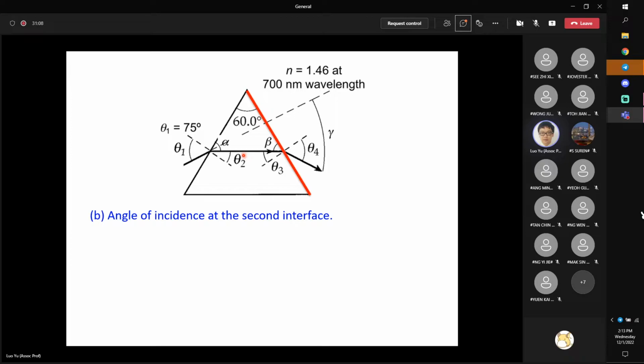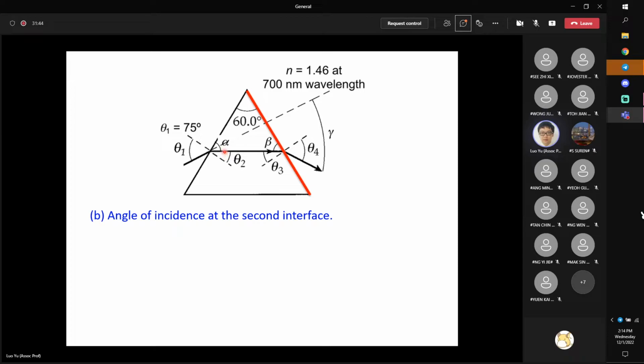Bear in mind theta 2 is given, but it looks like there is not any relationship between theta 2 and theta 3, right? But bear in mind, the dashed lines here are the surface normals. Now, if we define another two angles, we will be able to find the relationship between theta 2 and theta 3. Because this is the surface normal, my alpha plus theta 2 equals how much?